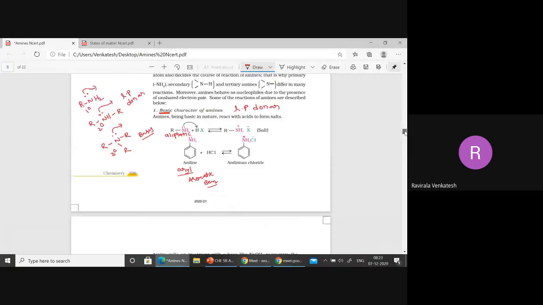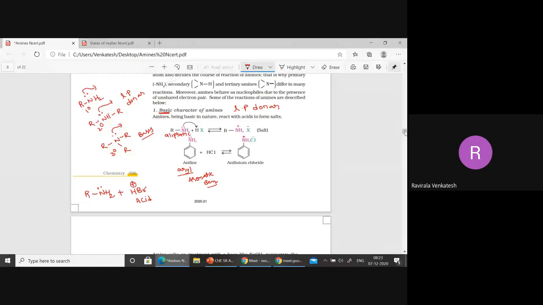You observe, I'm writing here RNH2, this is the lone pair. I've taken a primary amine, and now HX means I've taken something like HBr. Now this is the acid, because it can donate H plus.